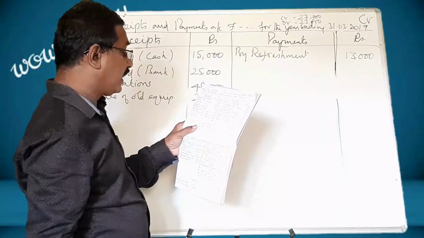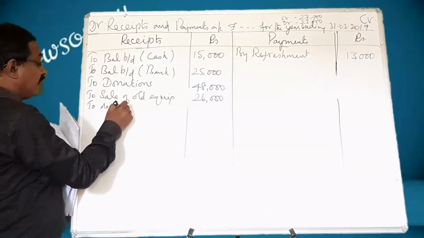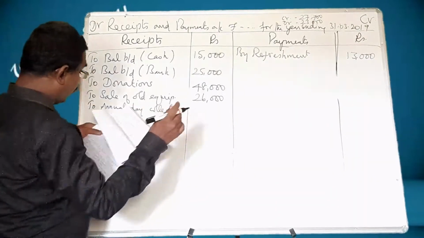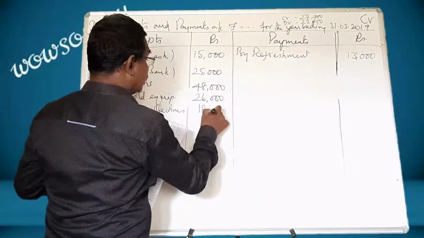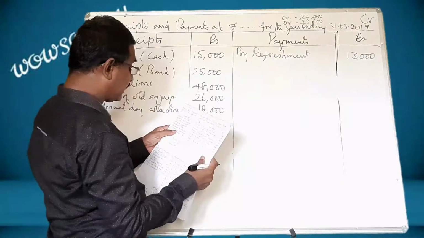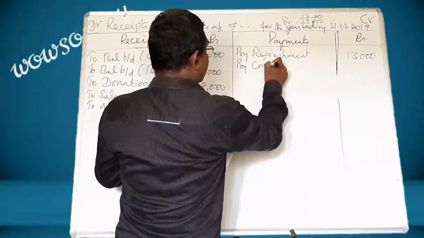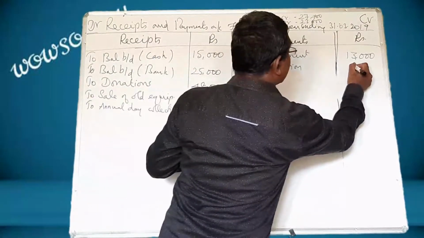And club annual day collections. Collections means income. Annual day collections. What is that amount? 18,000. And construction of tennis court, a payment by construction. What is that amount? 7,000.